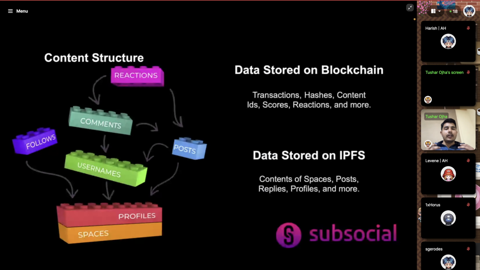And now let's quickly see, I was mentioning this architecture, what's the content structure. So we have a lot of entities on the blockchain, but what sort of data is stored on chain and what sort of data is stored on IPFS? This is also very important for the basics, so that we can move ahead. On chain we store transaction hashes, content IDs, scores, reaction counts, and these things. And on IPFS we store the actual content data. For example, what is the description of the post, what if there is an image attached, and these things are stored on IPFS, and then these are mapped together.